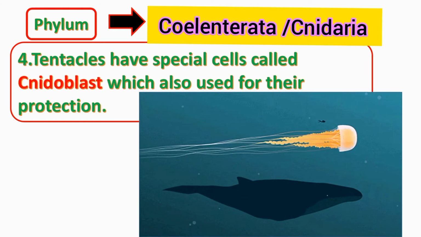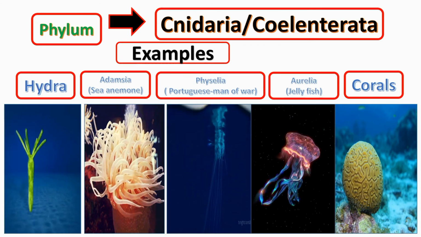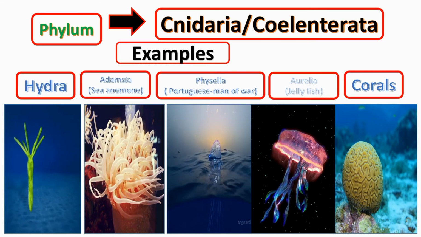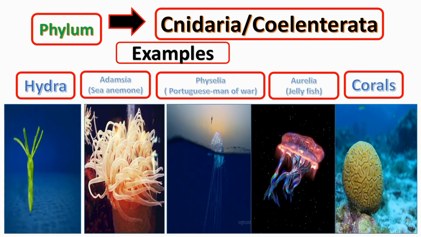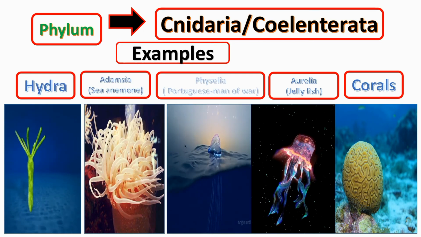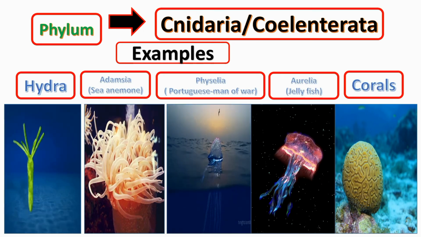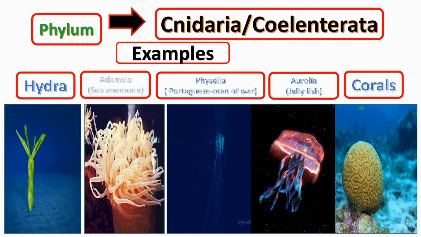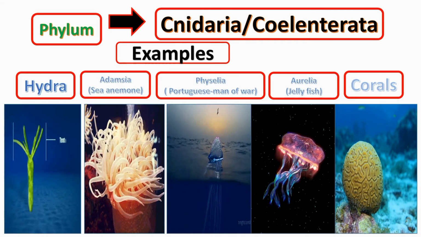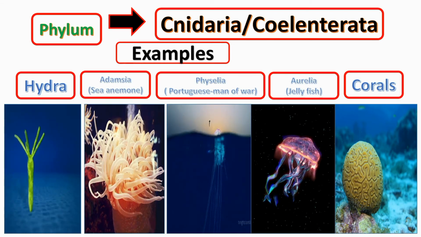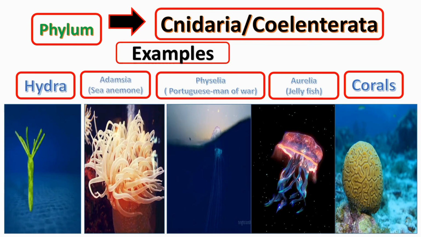Examples are Hydra, Adamsia, which is also called sea anemone, Physalia, which is also called Portuguese man of war, Aurelia, that is jellyfish, and some corals.